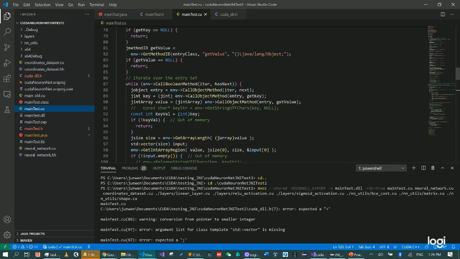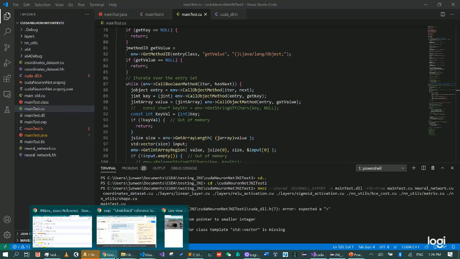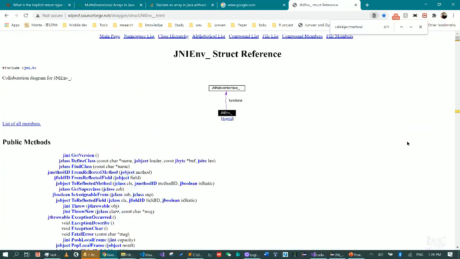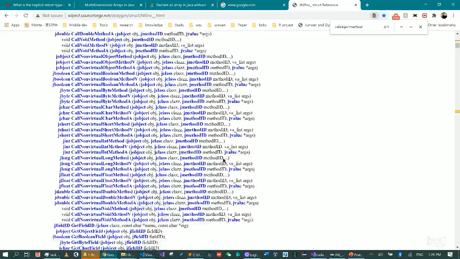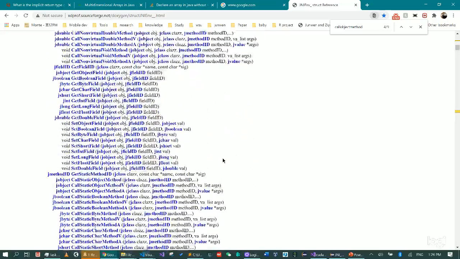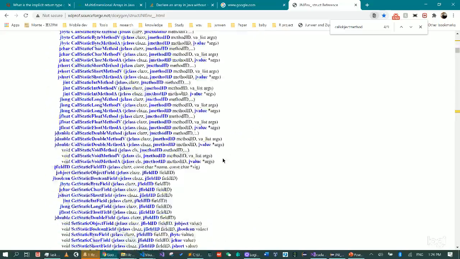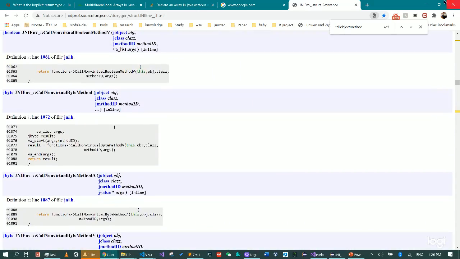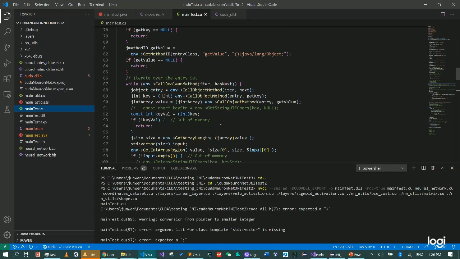and get the value. And here are some GenAI methods that can be found basically from this website. If you take a look at this website, this is the GenAI environment struct reference, and here we have many methods that can be called from the GenAI. So basically, I'm trying to read through this documentation and find the proper method I'm going to use. Here you can see I try to use some methods like the call object method, which can get us a key as well as a value.